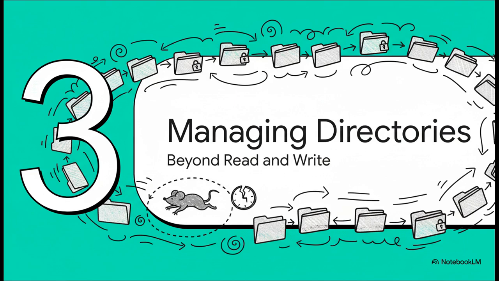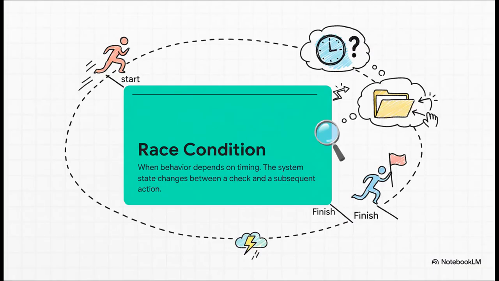We've got to create directories, check if we have permission to do things, and this is where some classic async traps are hiding. And that brings us to this beast, the race condition. This is a super common problem when you're working with async code. It's this simple, deadly pattern. You check for something, then you do something based on the result. But what if the world changes in that tiny little gap between your check and your action?